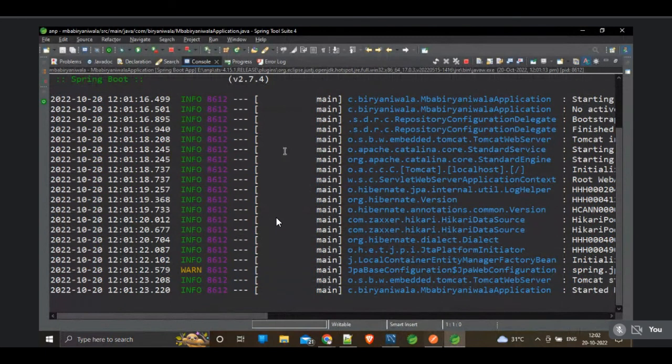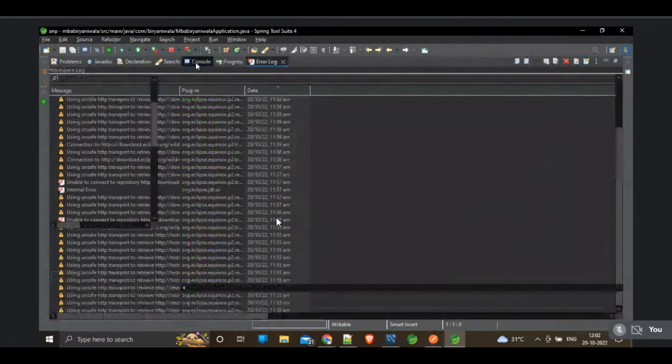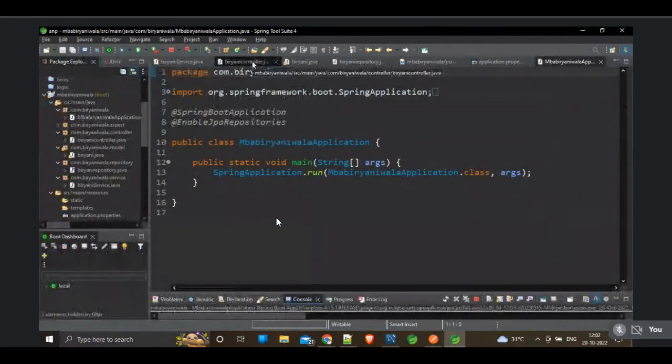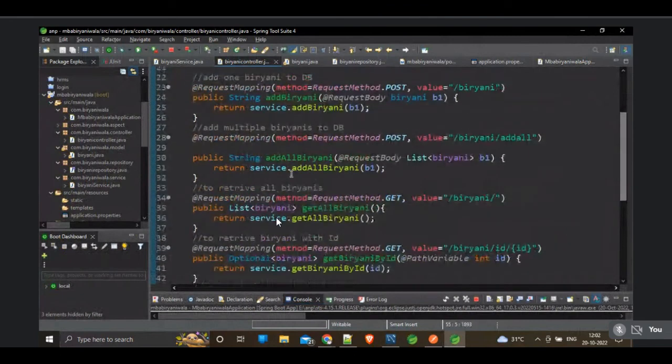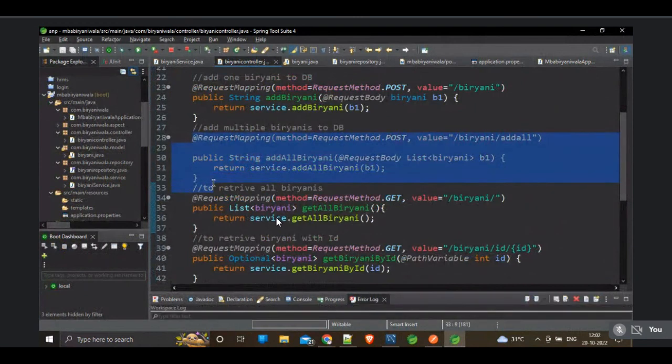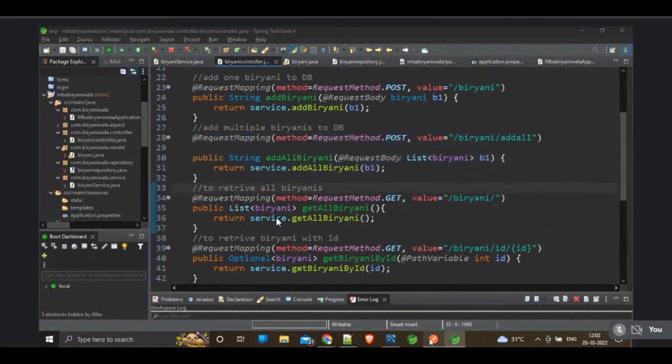Now let's try to add some values into the table. So I want to push some values into the table. Let's take the help of the controller. To add a list of biryanis, we have to use one mapping value called biryani slash add all. So I'm using that. I want to push multiple values at a time. Open the Postman now.